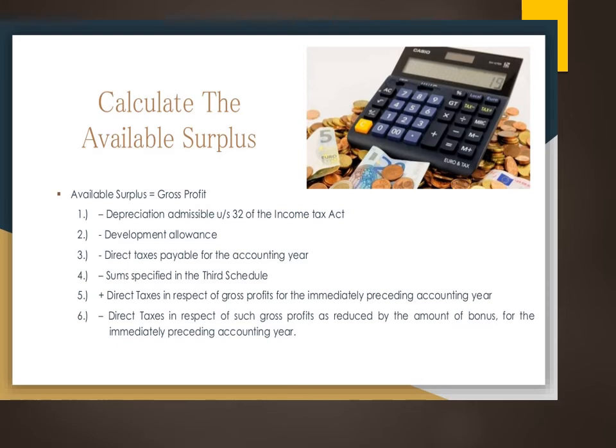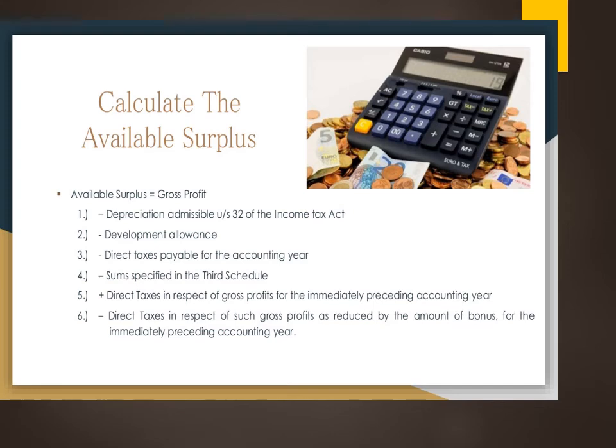But we have to add back the direct taxes calculated for the immediately preceding accounting year, and we have to deduct the direct taxes in case of such profits which have to be reduced by the amount of bonus.